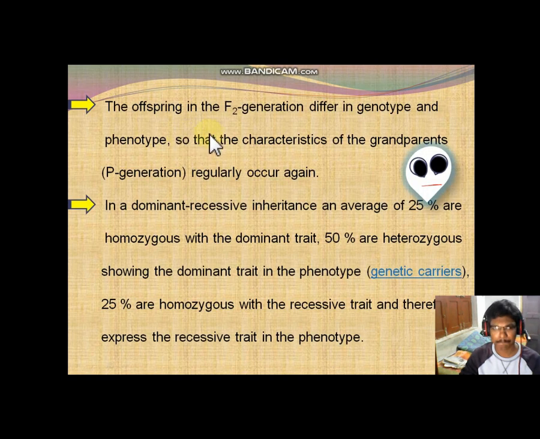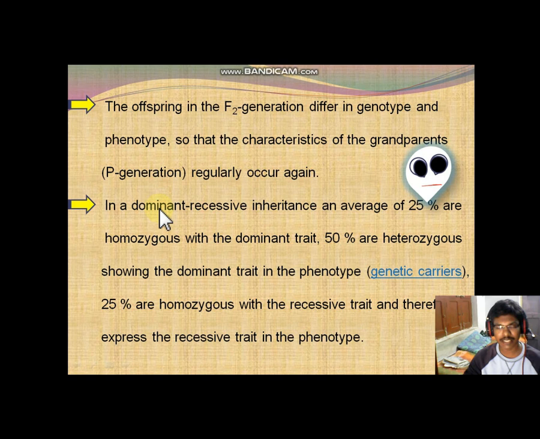Here, the offspring in the F2 generation differ in genotype and phenotype, so that the characteristics of the grandparents, the P generation, regularly occur again. We'll see this in the F2 generation.